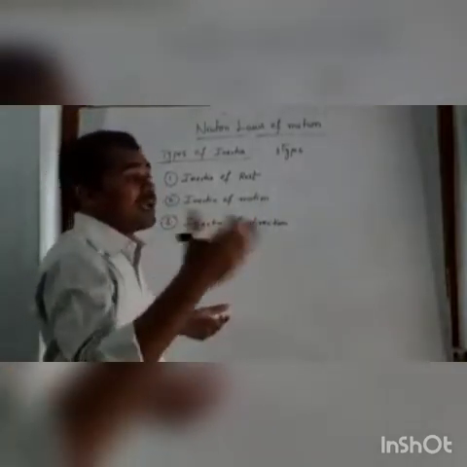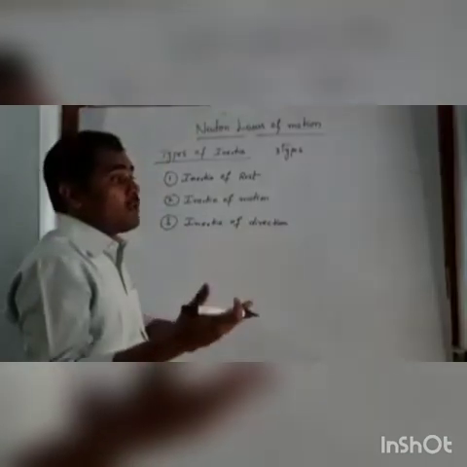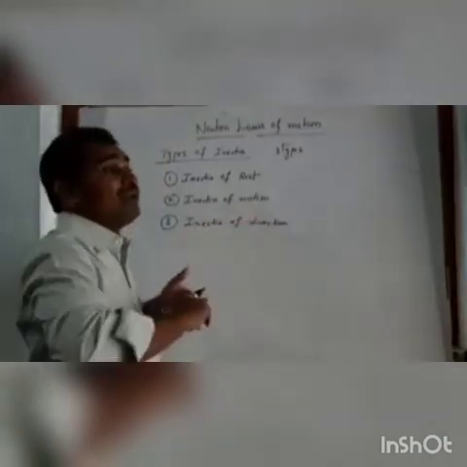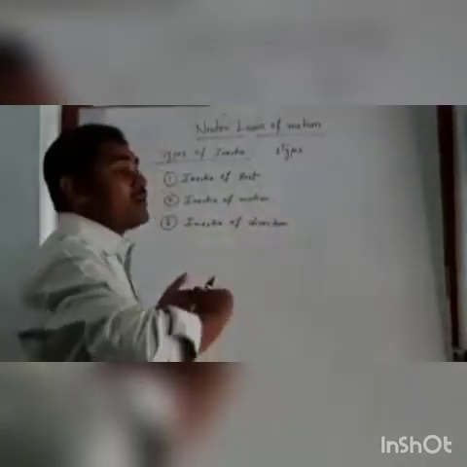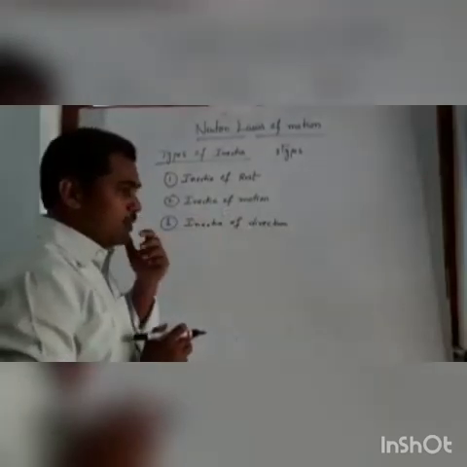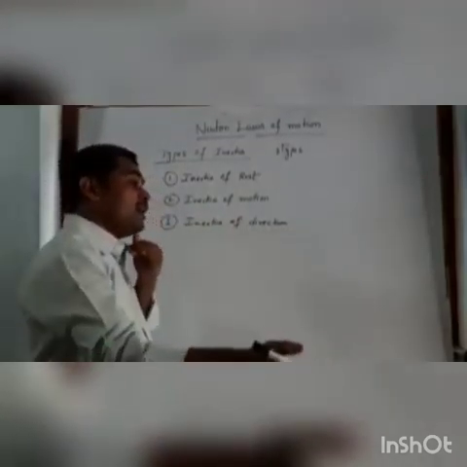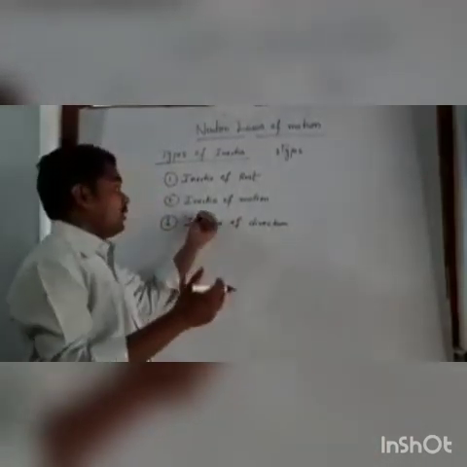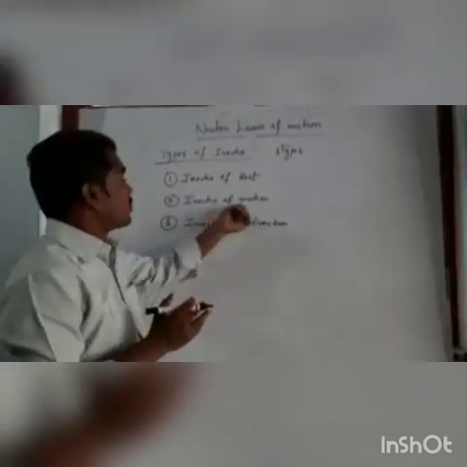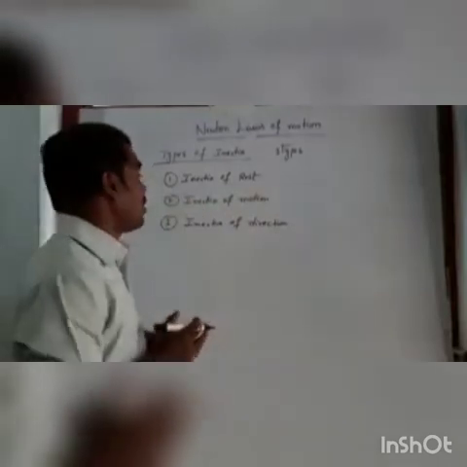Due to the inertia of motion, he jumps a longer distance.